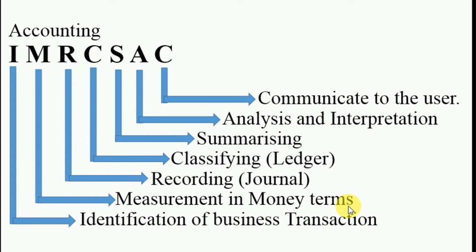After the measurement of the business transactions, these business transactions will be recorded in a particular book known as the journal, and that process is known as recording. So R denotes recording. Coming towards C. C denotes classifying those business transactions.